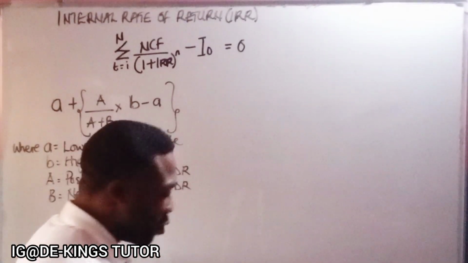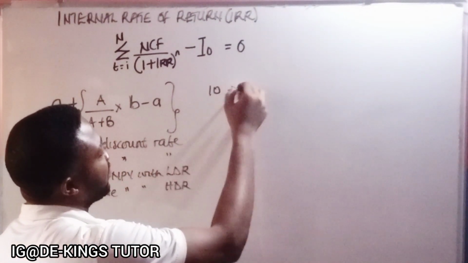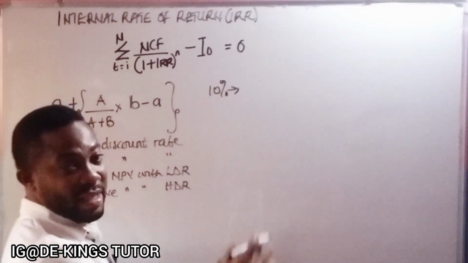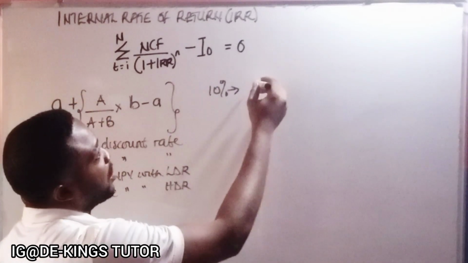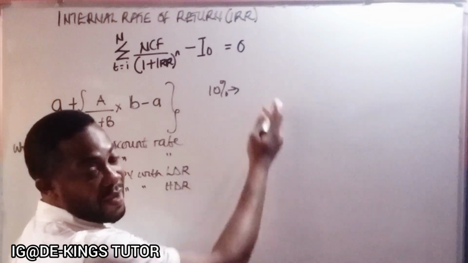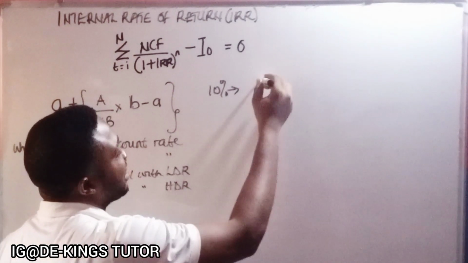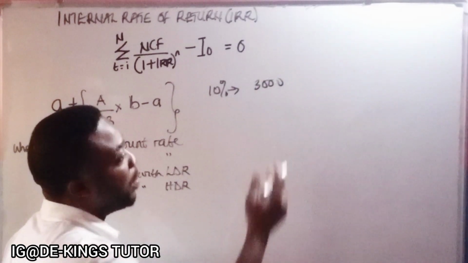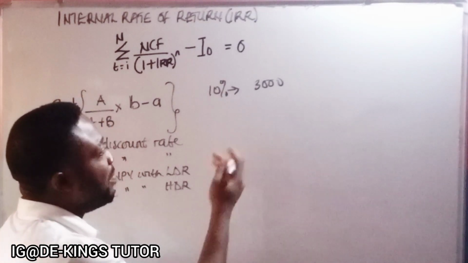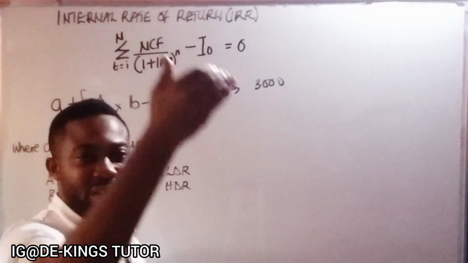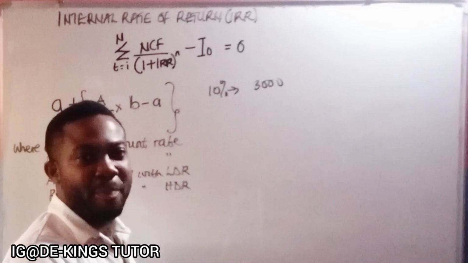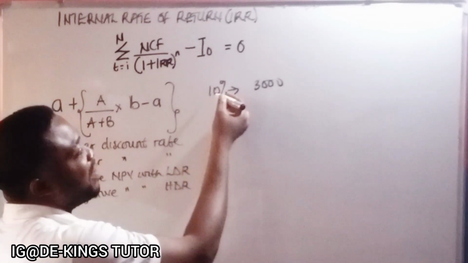Let's say we try 10% first, and the 10% gives us a positive NPV at the end. Let's say it gives us 3,000 positive. It means that we are going to try a higher rate in order to have a negative NPV.